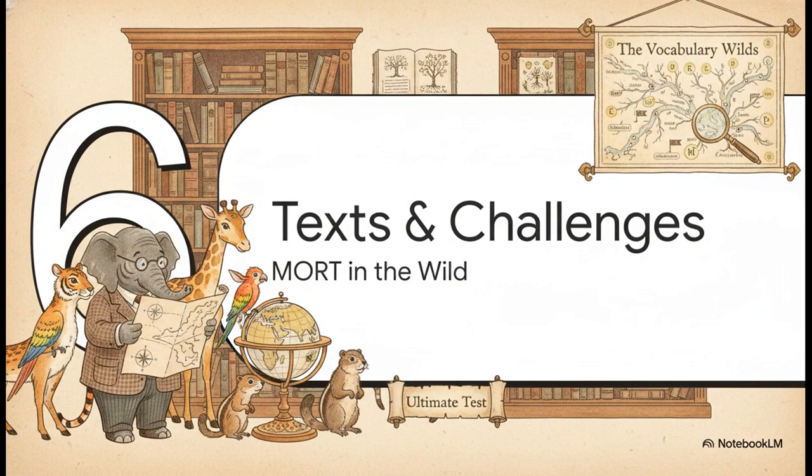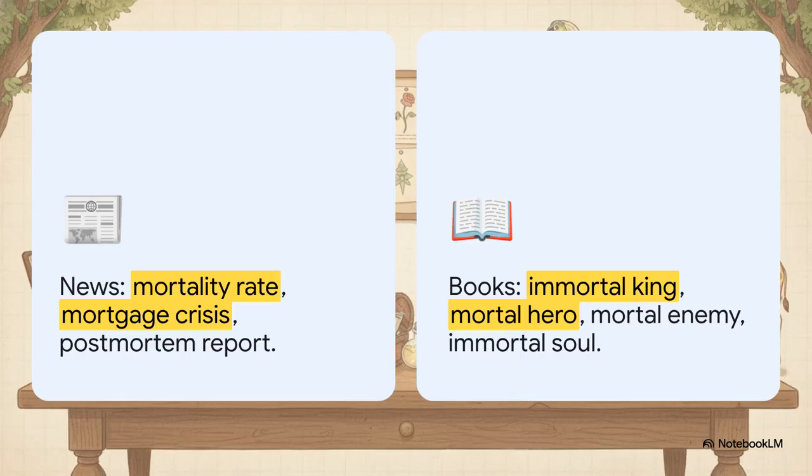And finally, Section 6, real tests and challenges. So where do we actually see these words out in the wild? They fall into beautifully distinct categories. Look on the left. Morning newspaper clippings hit us with cold, hard facts. You'll read about a mortality rate, see a post-mortem report on a failed business, read about a mortgage crisis, or parse mortality statistics. They might even praise a star athlete's immortal performance or their immortal legacy.